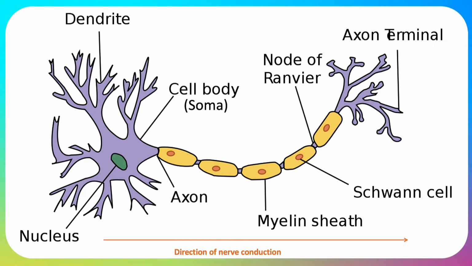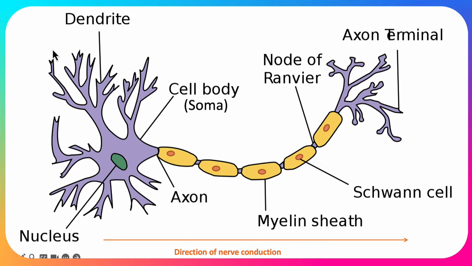And the functional unit is the neuron, otherwise called the nerve cell. I've made a point here to talk about the direction of nerve conduction. It gets received at the dendrites, sent down the axon to the axon terminals, where it will then either go to another neuron, to the dendrites of another neuron, or to an effector, muscle, or a gland. So you need to be able to basically draw or identify and label a basic neuron, and also talk about the role that each of the structures has.